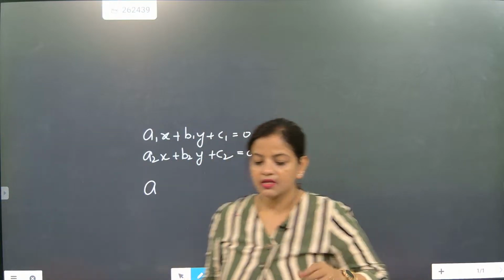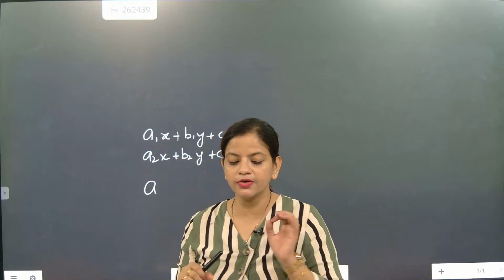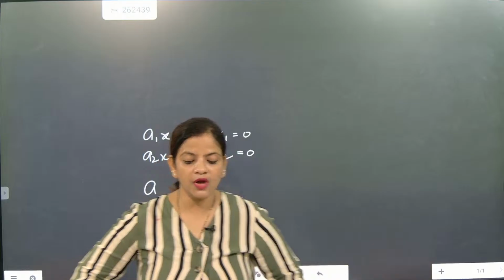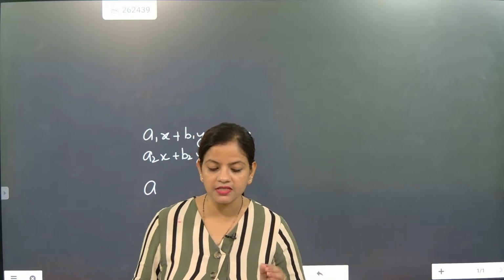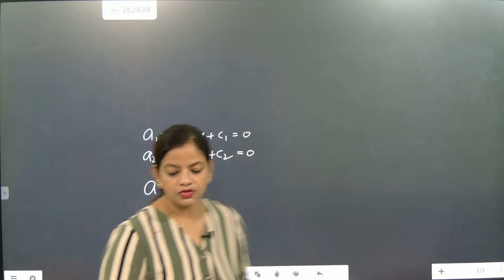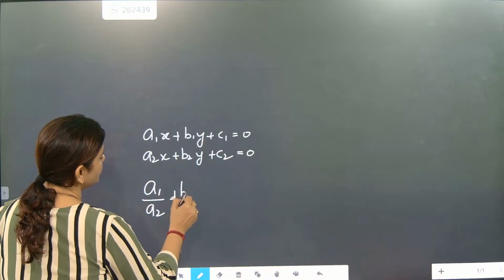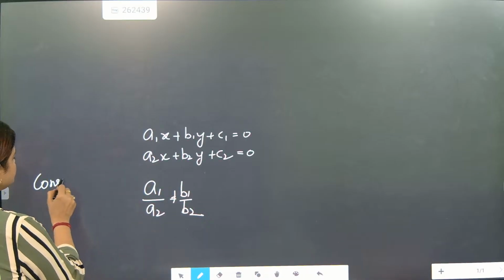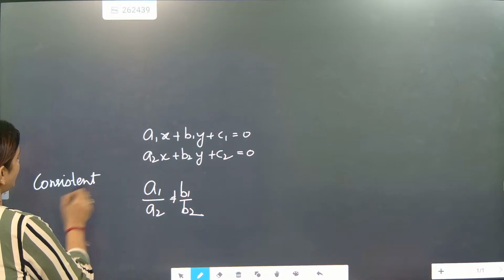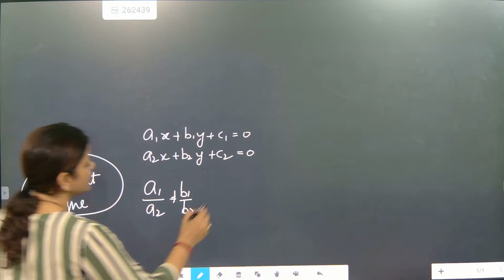Please remember, Divya and all, I want everybody to start solving the questions. Today you are online, but you have to do one thing: take a screenshot of the answers and send it to me. Okay? So now look at this. A1 by A2 is not equal to B1 by B2. This is called a unique solution, consistent and unique solution.